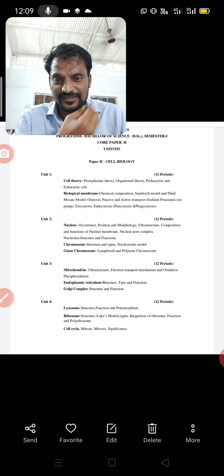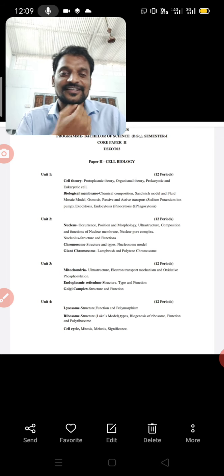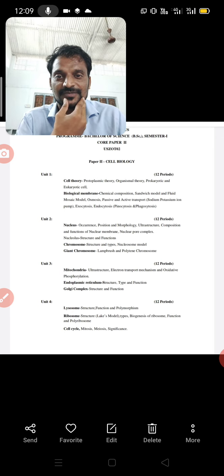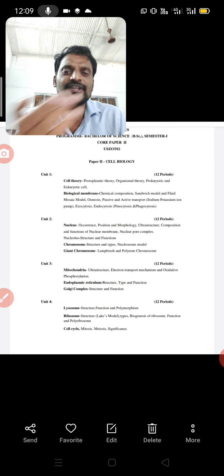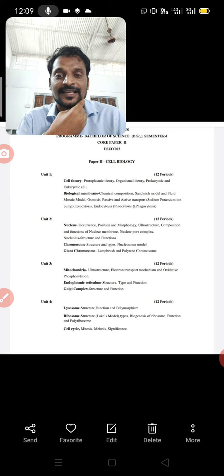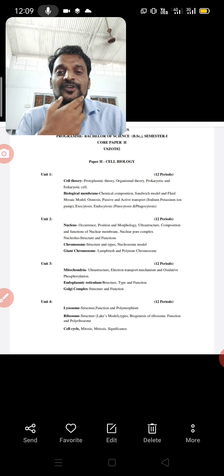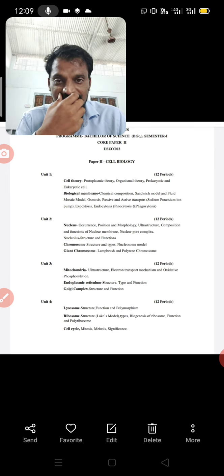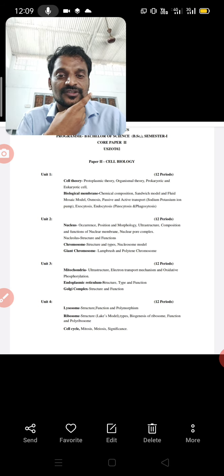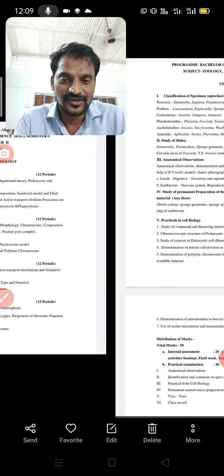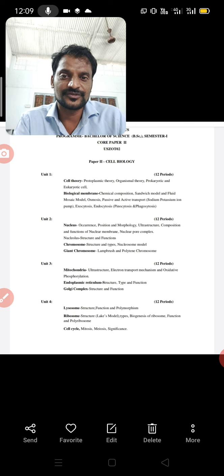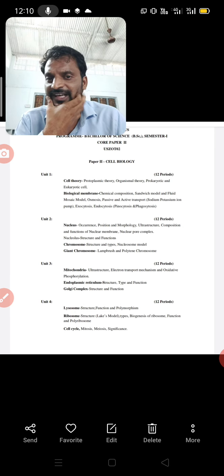Then the last topic is the cell cycle. This is continued from class 11 to class 12. This is a very important topic: cell cycle, mitosis, meiosis. Mitosis is the equational division, and meiosis is the reduction division. So this is about paper 1 and paper 2.